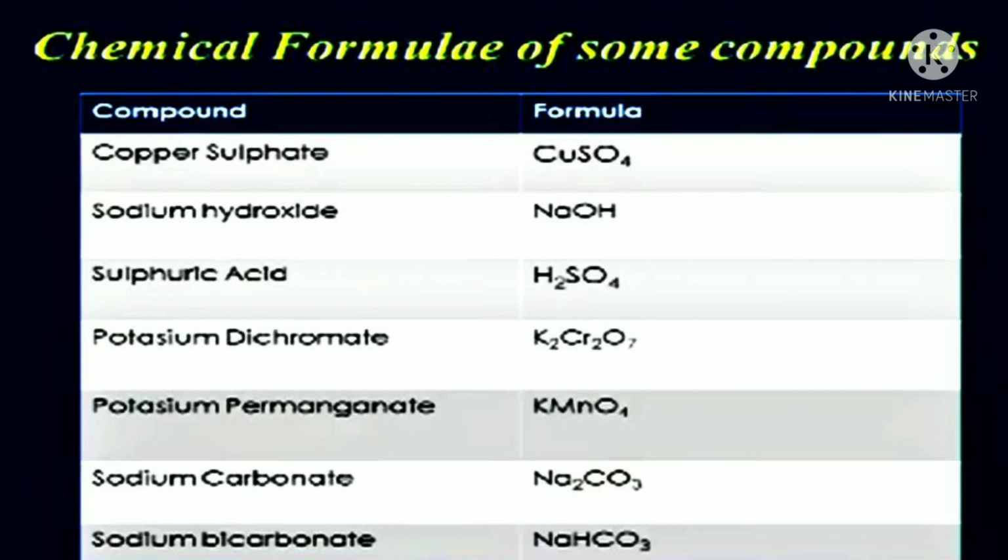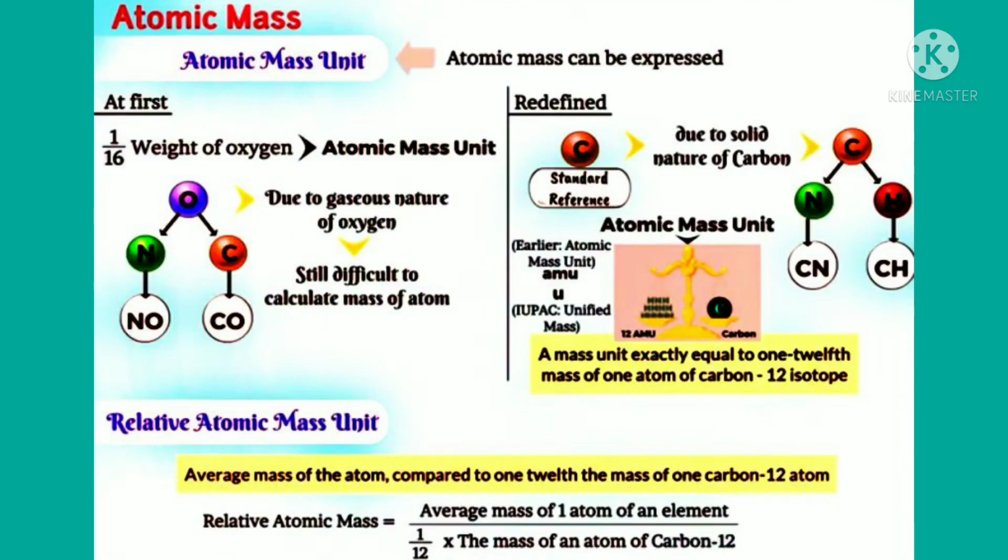The next topic is atomic mass. What is the atomic mass? At first, 1/16 weight of oxygen was considered as the atomic mass unit, due to the gaseous nature of oxygen.